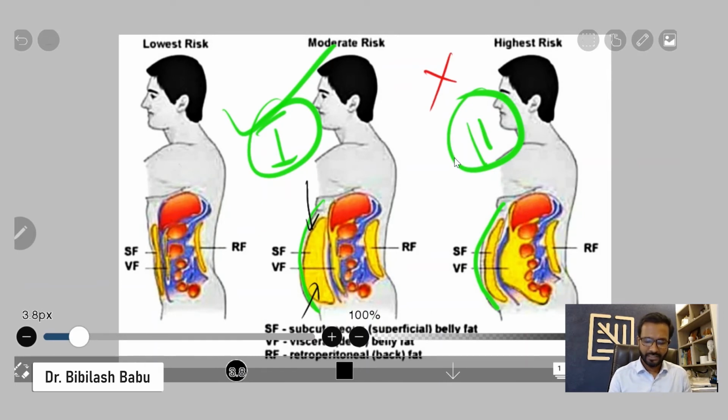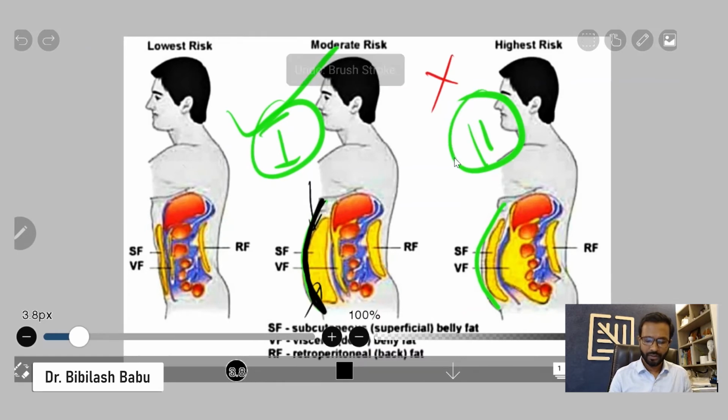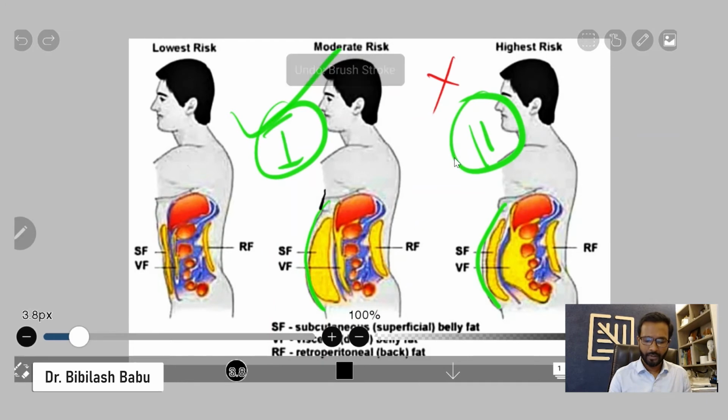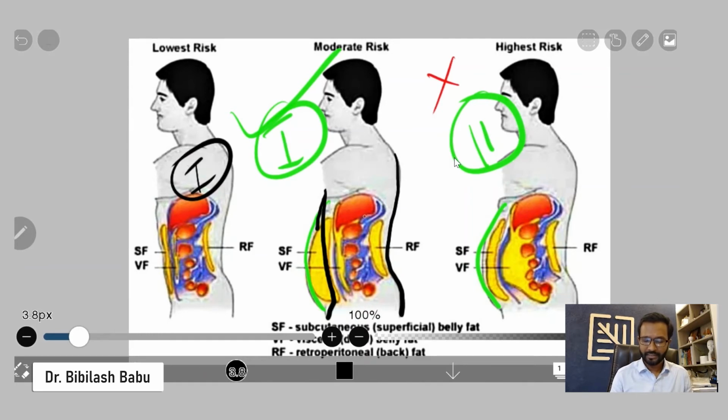So the skin which is draped above this fat comes down like here. Once you lose this fat, your abdominal skin will be like this. So you will be very much like the type 1 guy. You can see this type 2 guy, once I remove this extra abdominal fat, which is superficial fat, is becoming like type 1. Okay, so type 1 is the lowest risk.